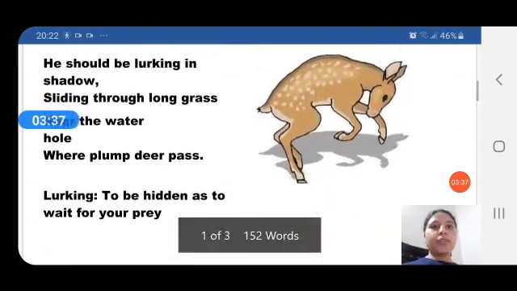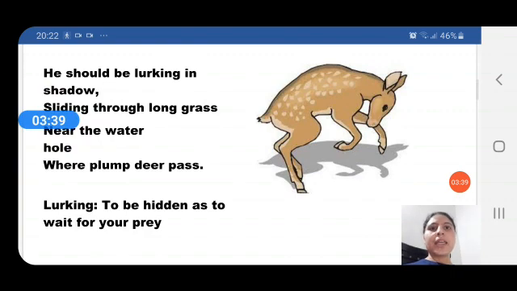So now let's move to the second stanza. He should be lurking in shadow, sliding through long grass near the water hole where plump deer pass. So the poet says that a tiger is not meant to live in a cage. He should be moving around freely in the jungle.